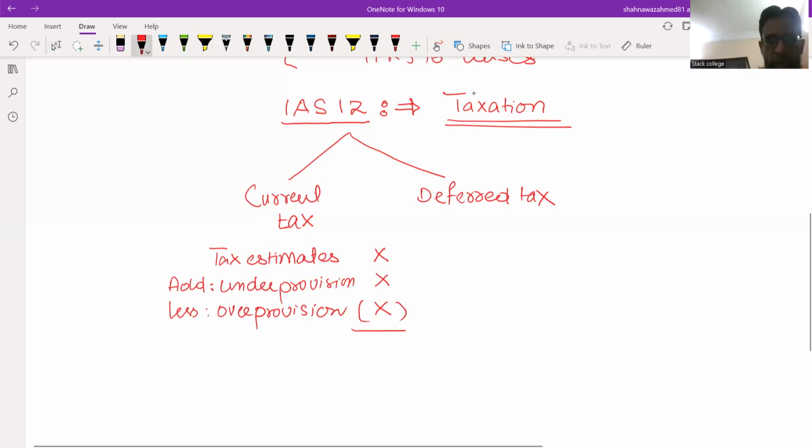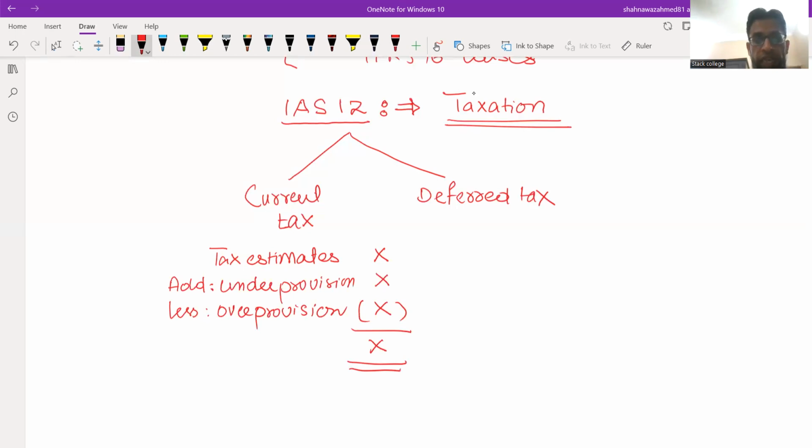And this is the amount that I need to show in the income statement as tax expense if it is a positive value, or a tax income, that is a refund. In the case of a refund, it might be a negative value. So this is very simple. Tax estimate will be given to you and you have to identify whether there is an under provision of the last year or an over provision of last year.